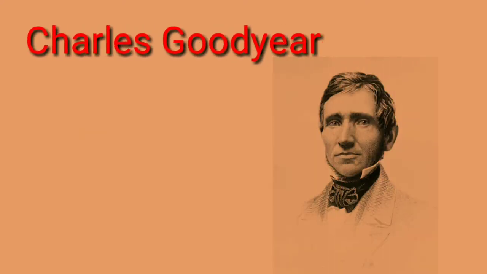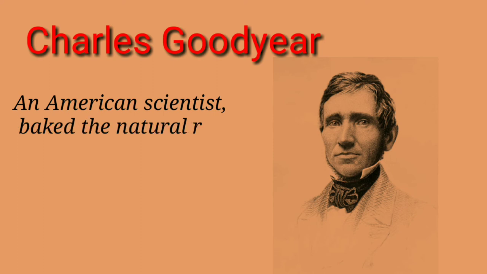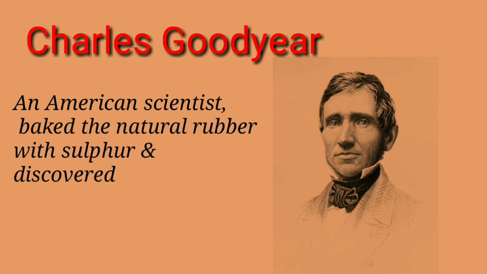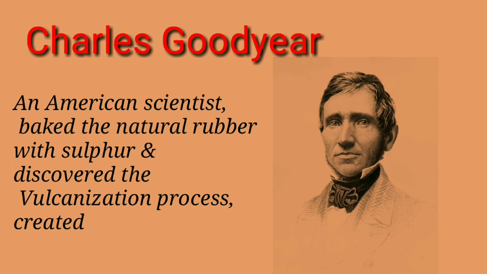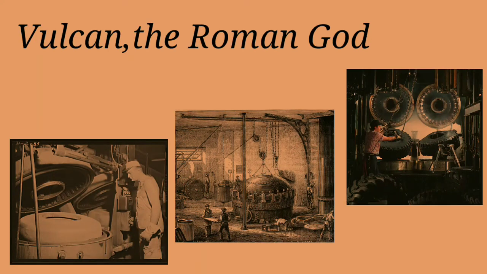Charles Goodyear, an American scientist, baked the natural rubber with sulfur and discovered the vulcanization process. He created rubber by this process which can withstand heat and stress. The name vulcanization was given to the process after Vulcan, the Roman god of fire. Goodyear was not connected to the Goodyear Tire and Rubber Company, but the company was named in his honor.